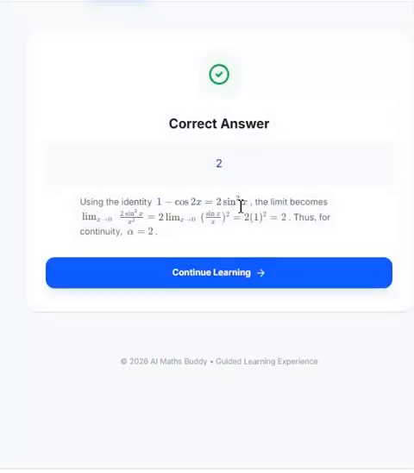So 1 minus cos 2x is equal to 2 sin square x. Here, your trigonometry is getting tested. If you do not know the formula, then you must revise all the trigonometry formulas again, because they can come anywhere.